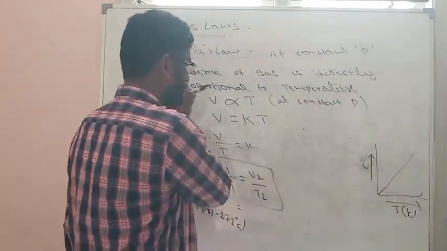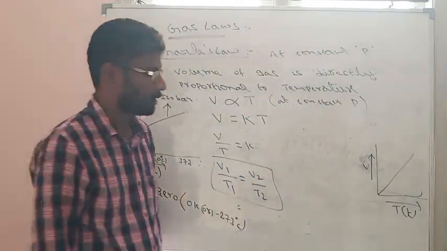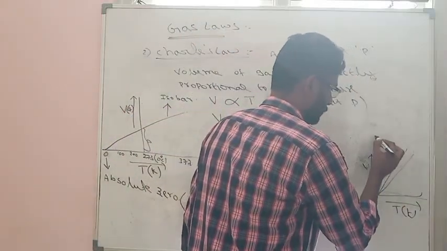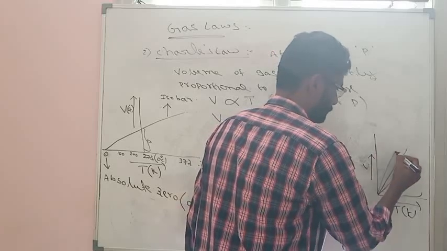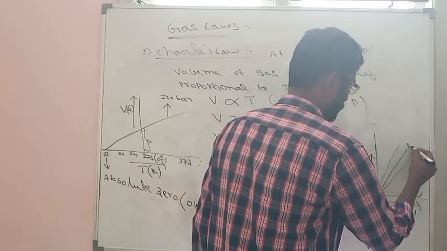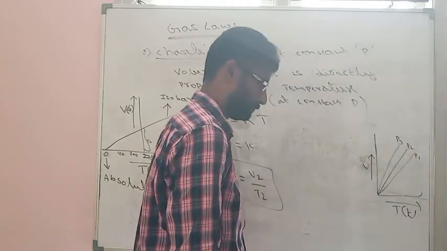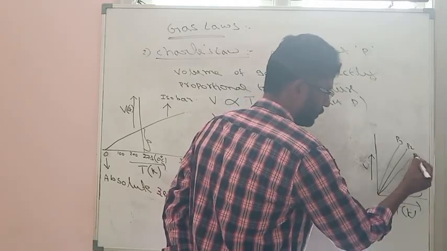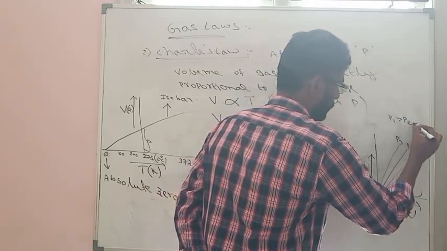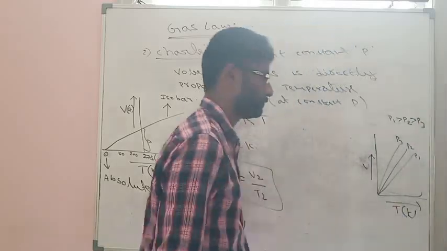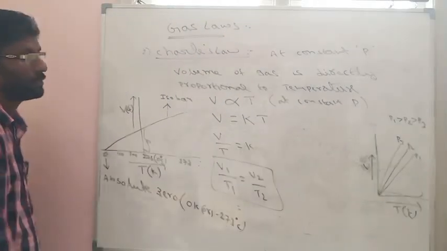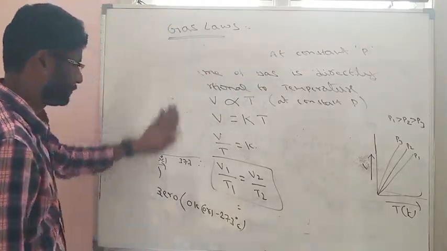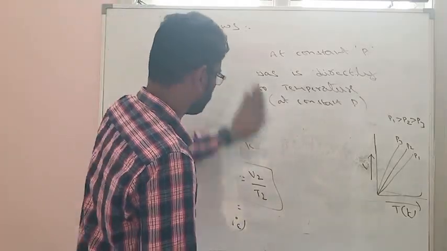The graph is taking place at constant pressure, that's why it is called an isobar. However, if you are changing pressure, it will come like this. Suppose this is P1, P2, P3. So when temperature is more, pressure is more. So here P1 is greater than P2, which is greater than P3. So this is the graph of Charles law. Pause the video and note down all graphs.